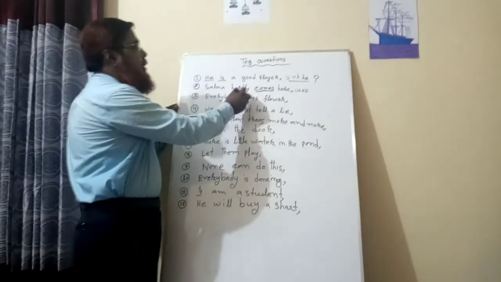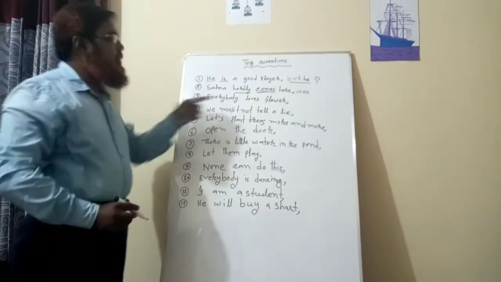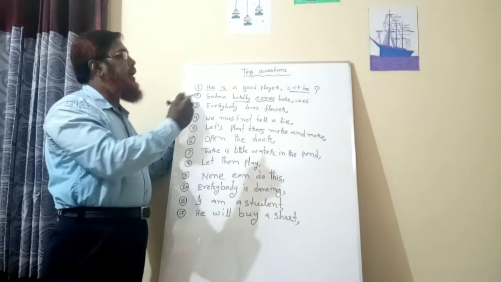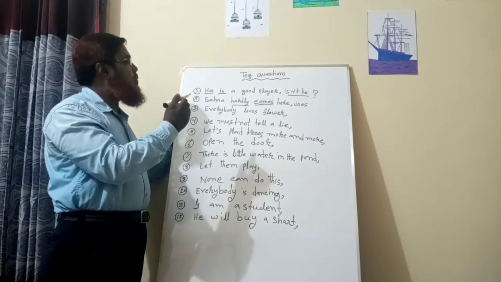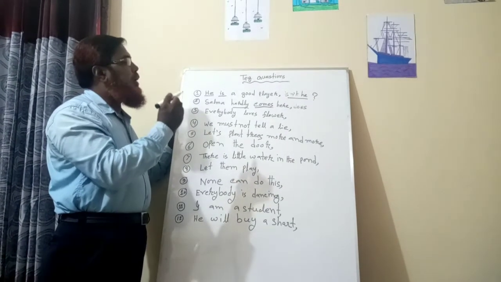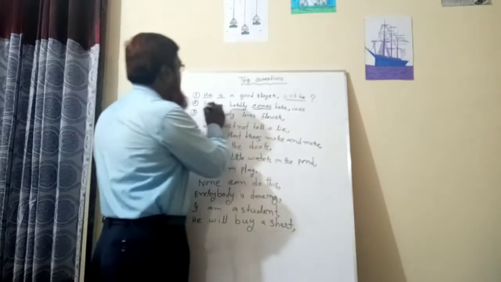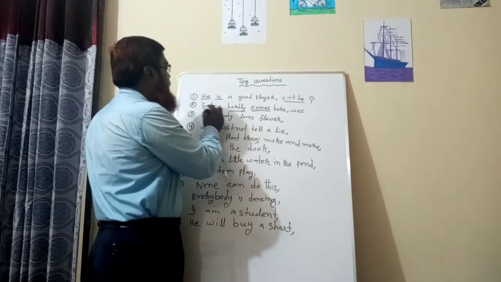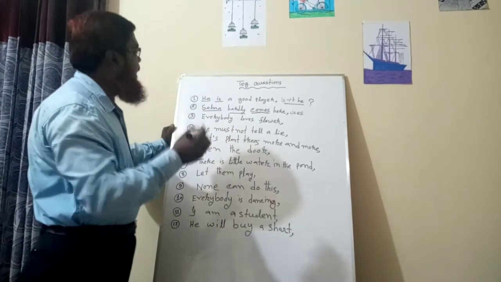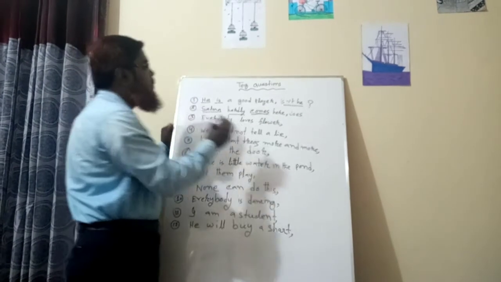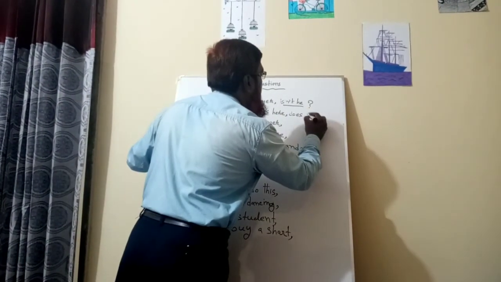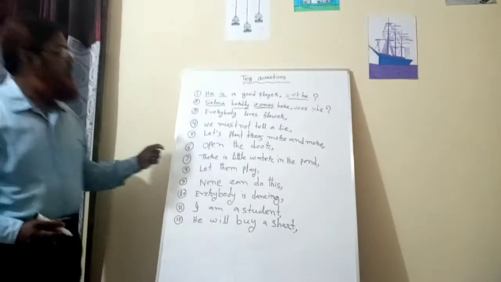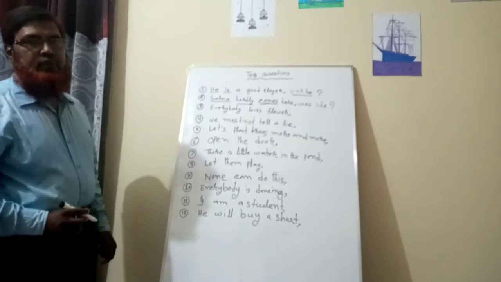Then, hardly is a negative word, so we need not write not in negative form. We will only have to write the subject, Salma. Salma is a noun, so we have to change it to a pronoun. Salma is female, so we can write she. Understand?